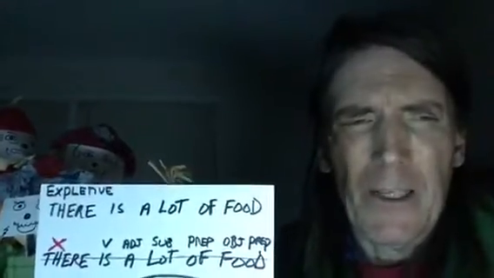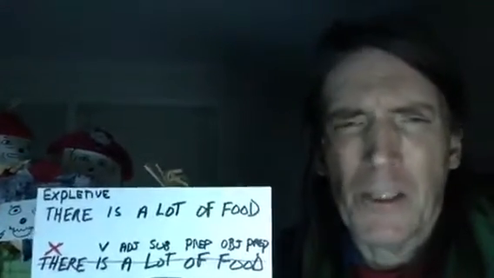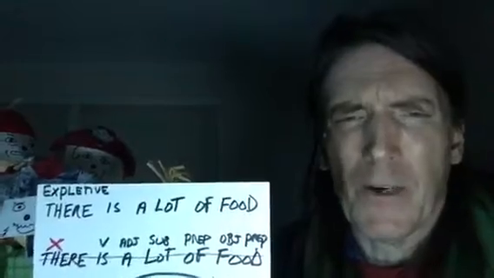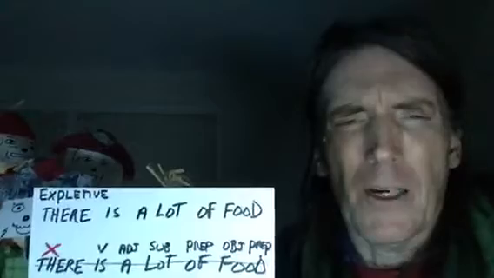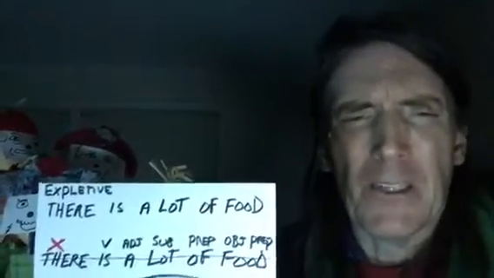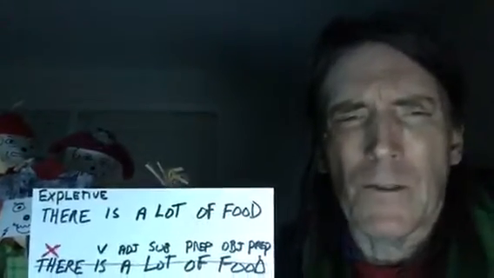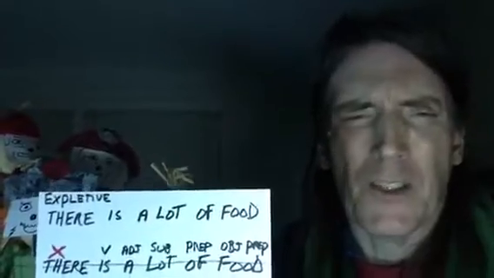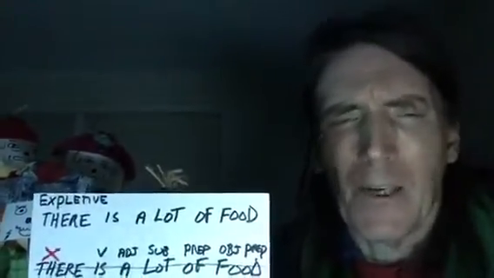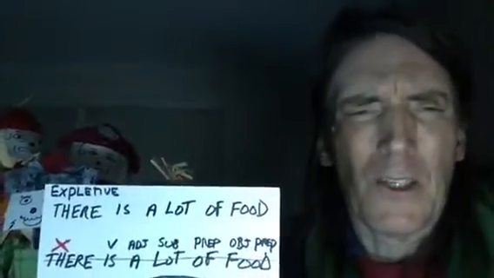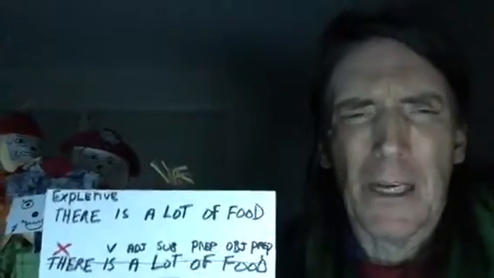"There" is an expletive, so it's not the subject, and you don't even mark it. The next word is a verb. "Is" is a lot of times a linking verb, but here "there" is not the subject, so you have an issue with the linking verb. Forget that.